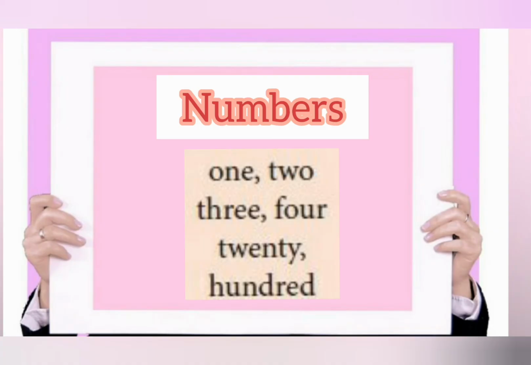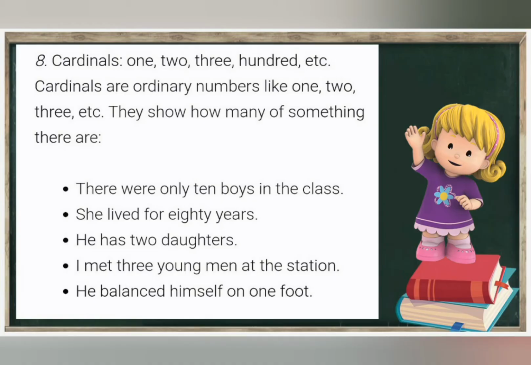Next is numbers, or cardinals. 1, 2, 3, 4, 20, 100. These are called cardinals. Cardinals are ordinary numbers like 1, 2, 3, etc. They show how many of something there are. There were only 10 boys in the class. She lived for 80 years. He has 2 daughters. I met 3 young men at the station. He balanced himself on 1 foot. So if they ask about cardinals or numbers, cardinals are also called numbers.